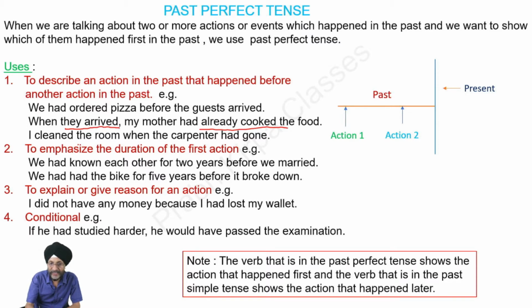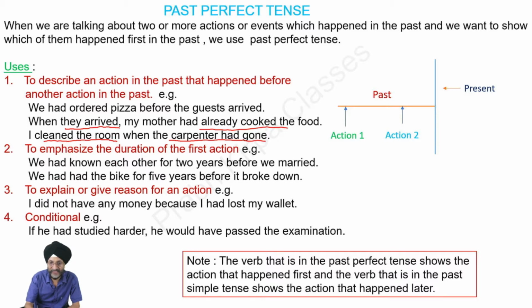Next, I cleaned the room when the carpenter had gone. That is, the carpenter had gone earlier and then after that we cleaned the room. So this part of the sentence has to be in the past perfect tense and the other part of the sentence has to be in the past simple form.